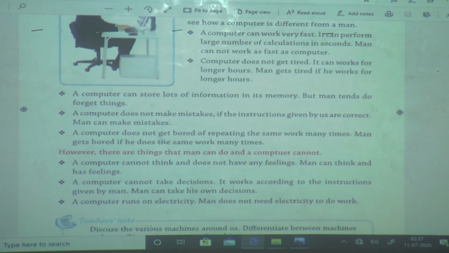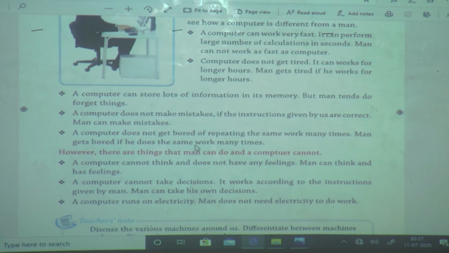Computer does not get bored of doing the same work, repeating the same work so many times. But man gets bored if he does the same work many times.